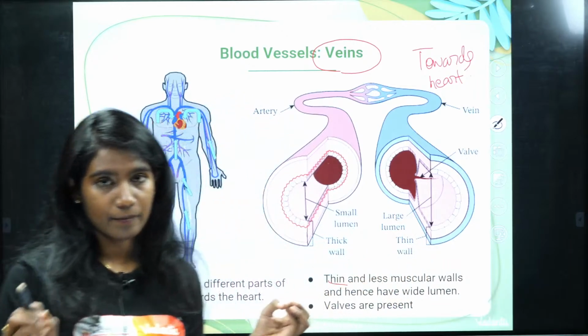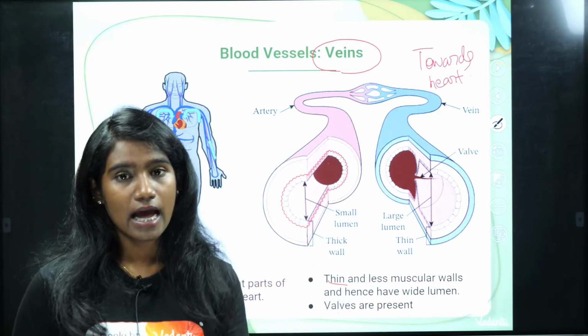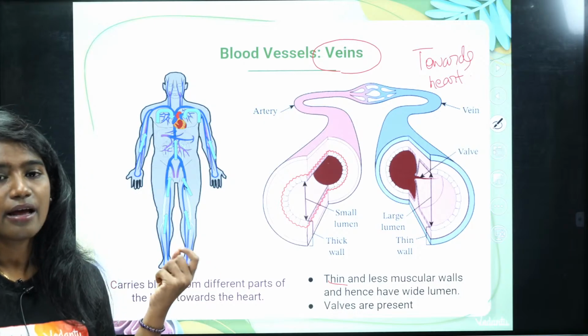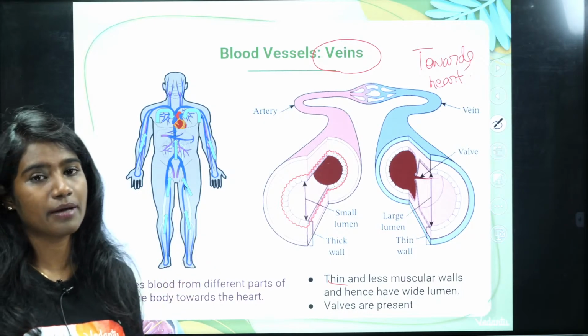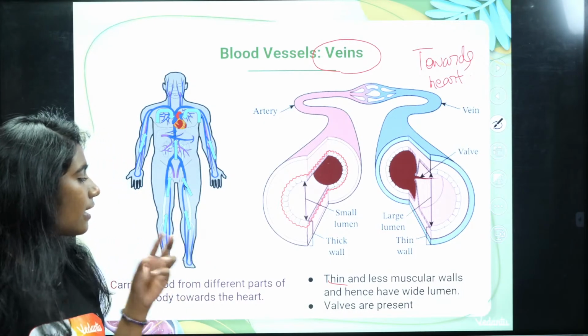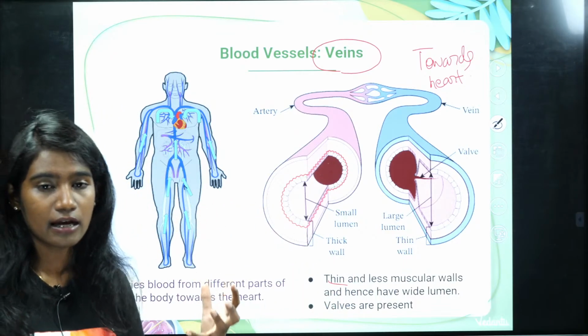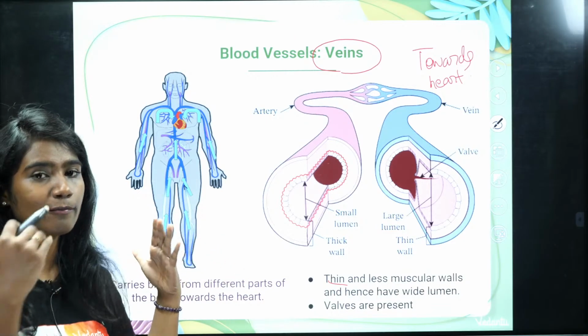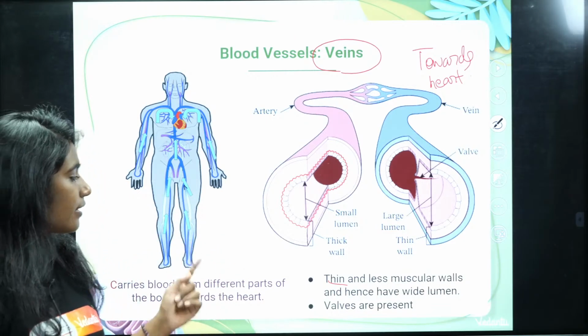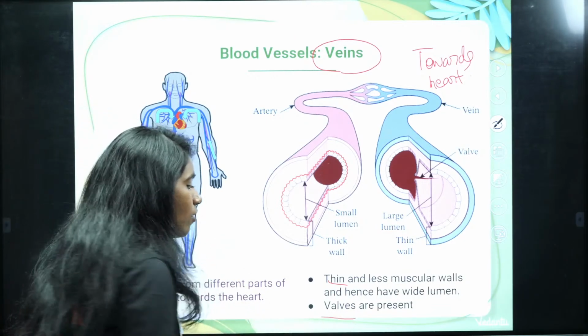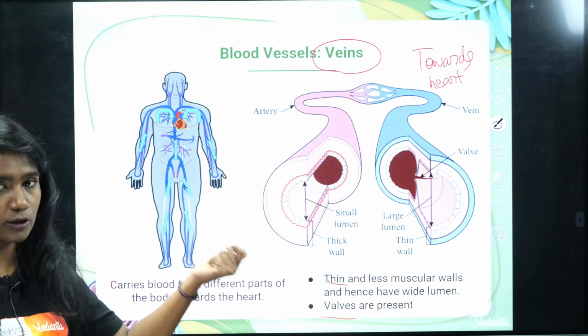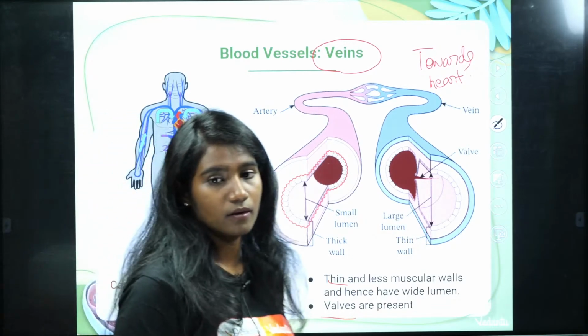It is thin, because the blood is being carried from different parts of the body, right? And therefore the pressure won't be high. Because the pressure is not that high, there are chances of blood flowing back. Therefore there are valves present in the veins to prevent the backward flow.